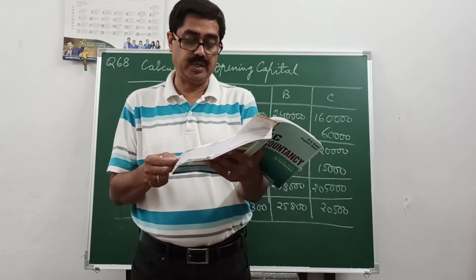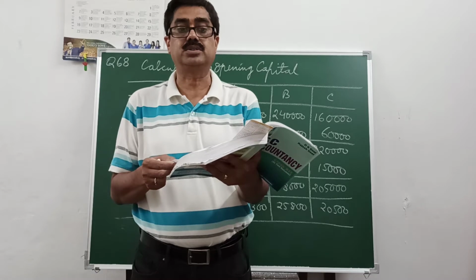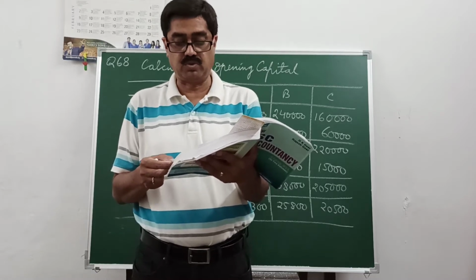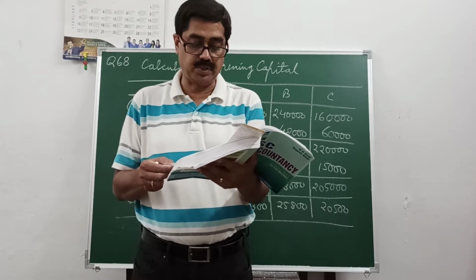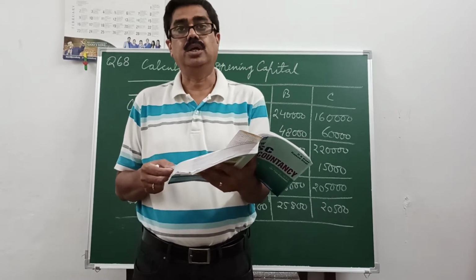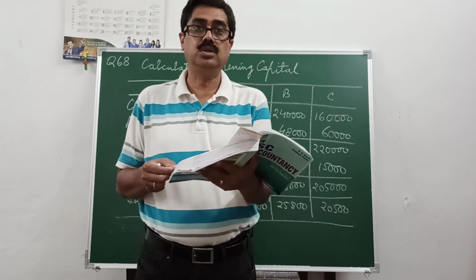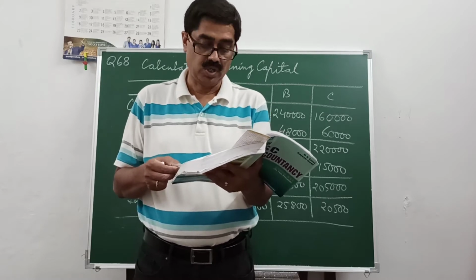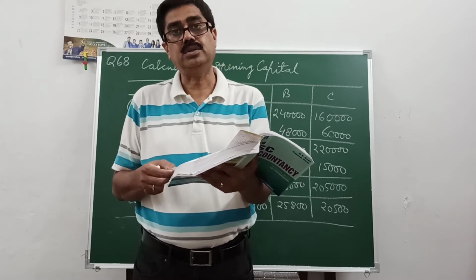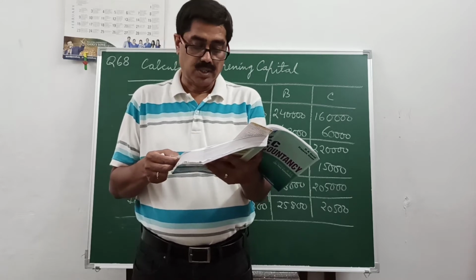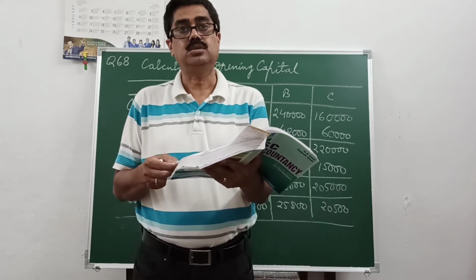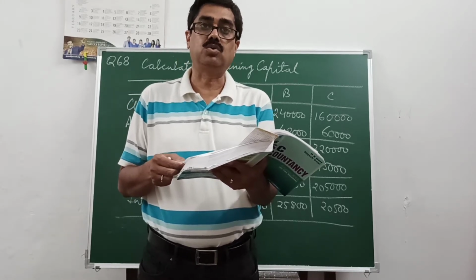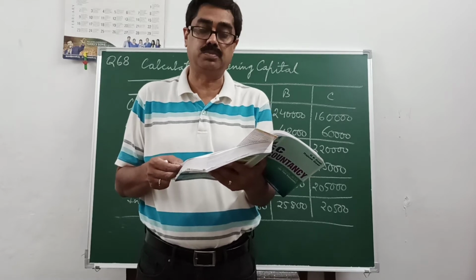The profit for the year ended 31st March 2019 was rupees 90,000. During the year, A and B each withdrew a sum of rupees 48,000 in equal installments in the middle of every month. It means that A withdrew 48,000, B withdrew 48,000 during the whole year, that is 4,000 per month, and C withdrew rupees 6,000. No date is given, and we'll assume that he must be drawing an equal amount in the middle of each month.